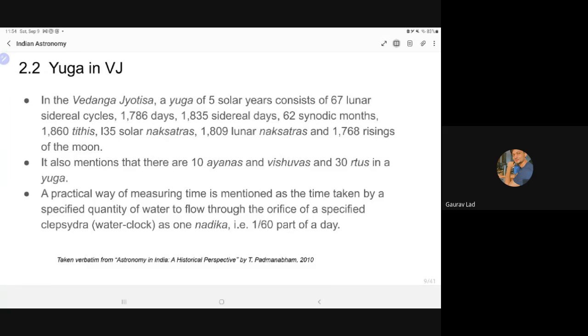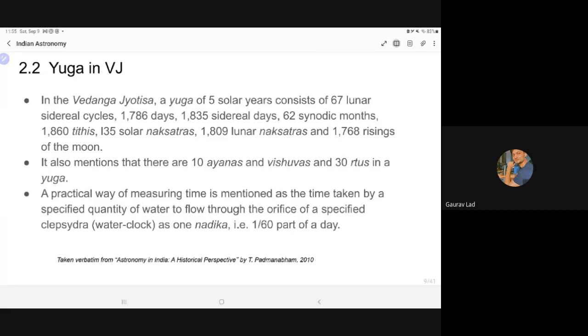Sidereal means when you observe an object with a certain background of stars, the time it takes for the object to come back to that location. Sidereal is with respect to the fixed background of stars. So it has so many sidereal cycles and days and synodic months, tithis, which we saw yesterday, nakshatras, which we saw yesterday, and the risings of the moon. All of this is included in a yuga, which comprises 5 solar years. It also mentions that there are 10 ayanas and vishuvas and 30 ritus in a yuga.